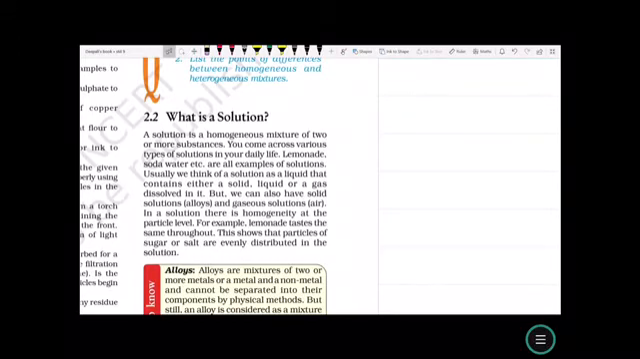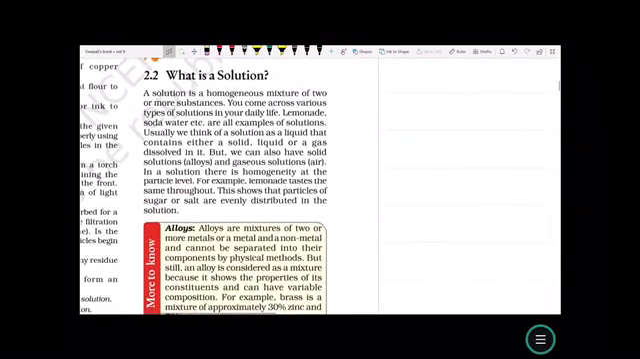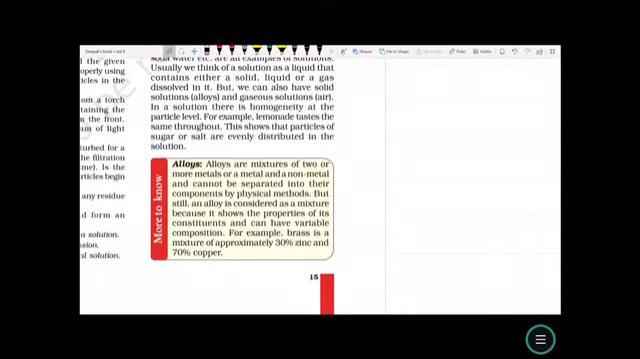Usually we think of a solution as a liquid that contains either a solid, liquid or gas dissolved in it. But we can also have a solid solution, that is an alloy, a solid mixed with a solid, and a gaseous solution, air, a gas mixed with a gas. In a solution, there is homogeneity at the particle level. For example, lemonade tastes the same throughout. This shows that particles of sugar or salt are evenly distributed in the solution.